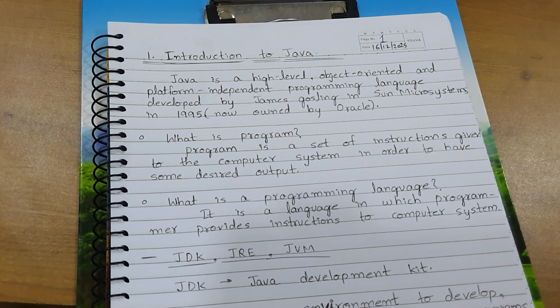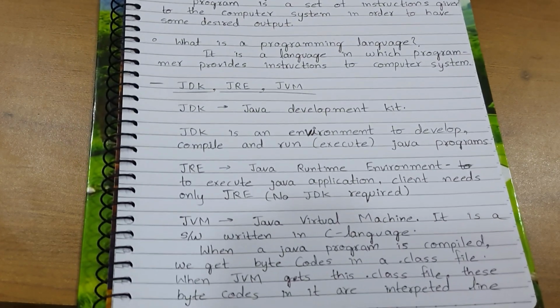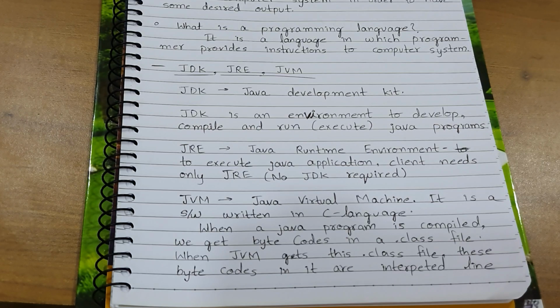I just have to run a code. There is no need of JDK in my computer. I just have to install JRE, which is sufficient to run Java programs. And then comes JVM. What is JVM? JVM is a part of JRE. JVM stands for Java Virtual Machine.